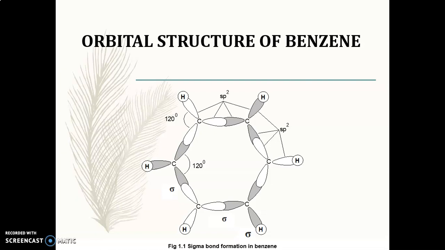In this lecture we have seen how the resonating structure of benzene is derived, how the structure proposed by Kekulé is supported, and, in the case of the orbital structure, how sigma bonds are formed. In the next video tutorial we will see how the pi bonds are formed in benzene.